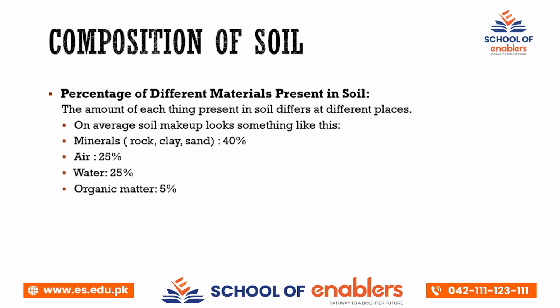Next, composition. Now we are going to study the percentage of these components of soil. Usually the composition looks like this, but at different places it can differ. Not every kind of soil has the same composition. Not every place has the same composition of soil. So this composition can vary.